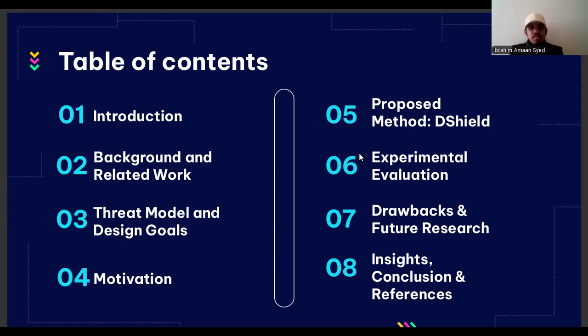And then I'll guide you to D-Shield itself, how it's designed, how it detects poisonous nodes, and how it reconstructs a clean, secure model. Then we're going to look at experimental results and validate its effectiveness. Then we're going to discuss its drawbacks and future improvements. Then the rest of it is insights and conclusions.